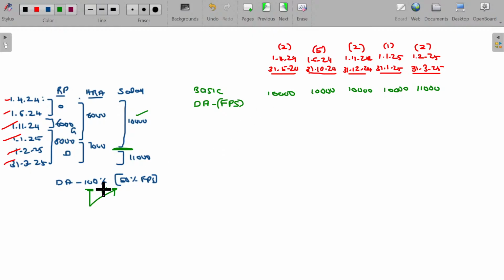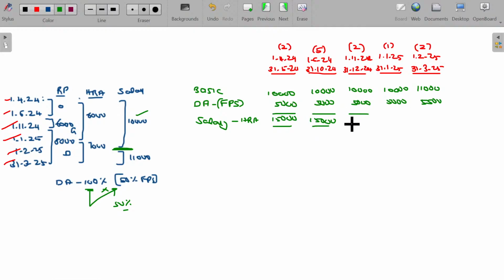So directly multiply these two: 5,000, 5,000, 5,000, 5,000, 5,500. Salary for HRA purpose being 15,000 for the first 4 options. Is that okay? The last 2 months, the salary being 16,500. Is that clear?